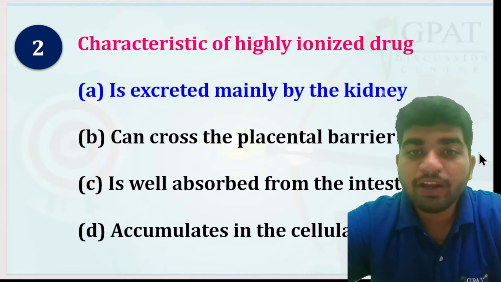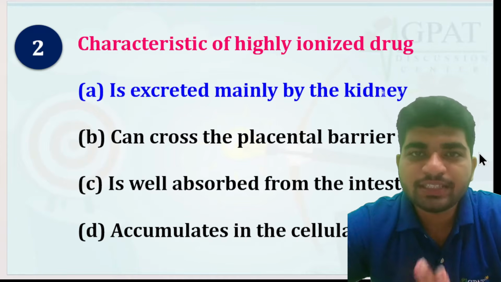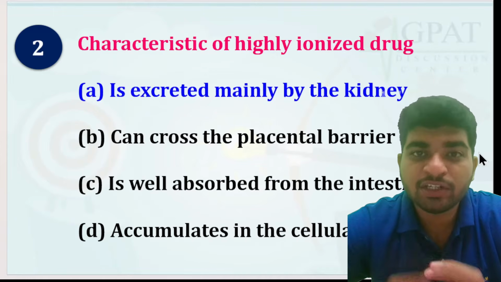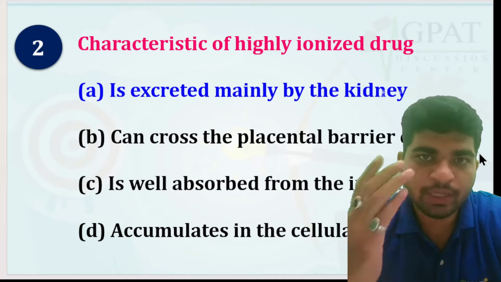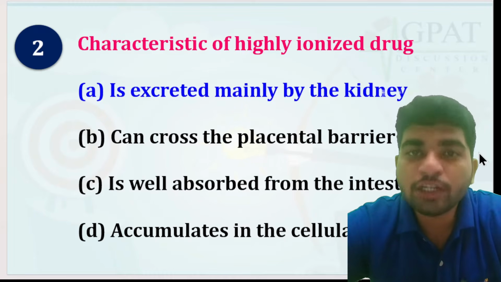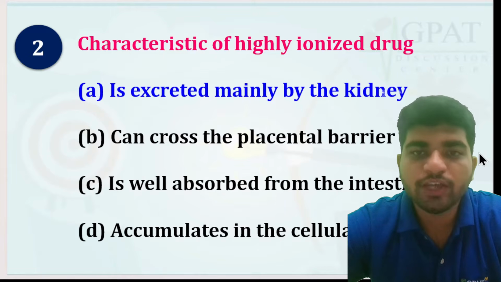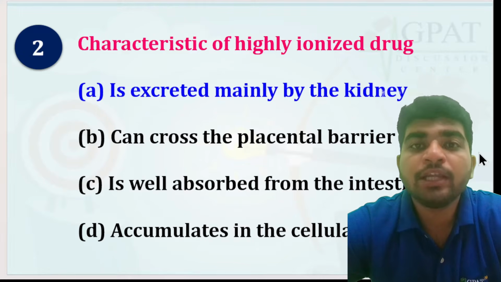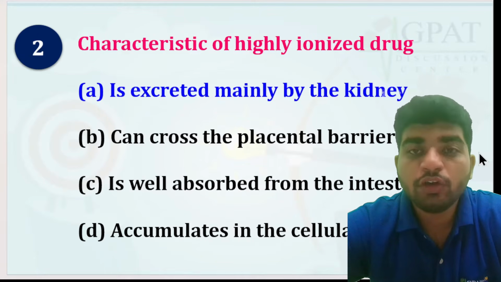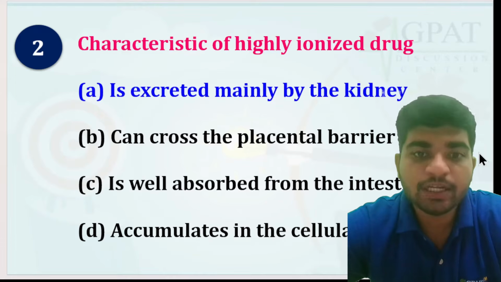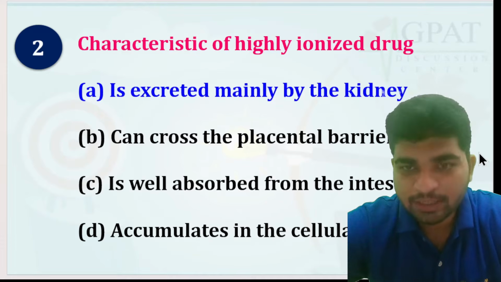Whenever a drug is highly ionized, whenever a drug has a charge, it will automatically have water solubility in that particular compound. So whenever a compound has ions on it, it is mainly water soluble. If it is water soluble, what will happen? It will be mainly excreted by the kidney.